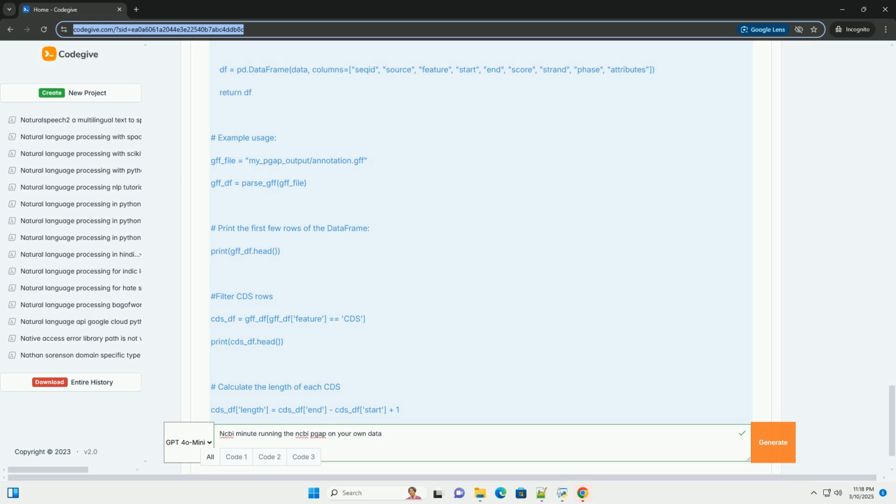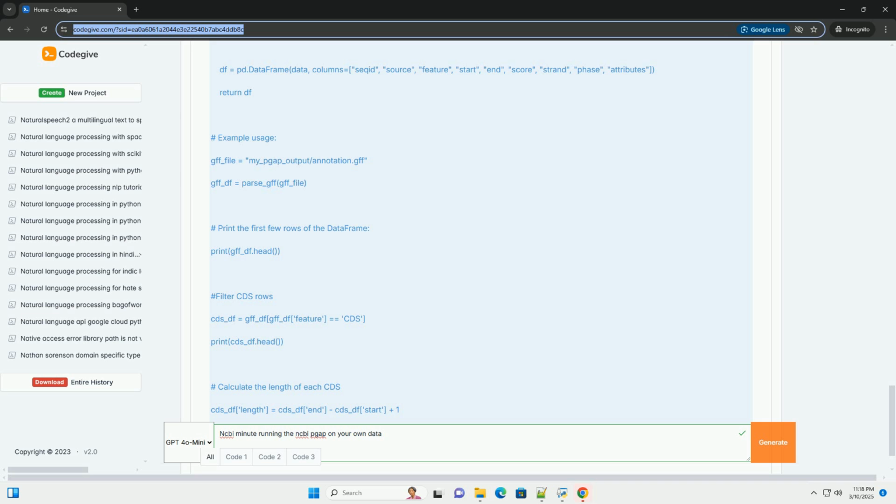Manual curation. While PGAP is a powerful tool, it's not perfect. Manual curation of the annotation is often necessary to correct errors and improve the accuracy of the results. You can use tools like Artemis to manually edit the GFF file. Genome submission. If you plan to submit your genome to GenBank, you'll need to prepare the data in the correct format and provide the necessary metadata. PGAP can help with this process, but you'll need to review the data carefully and make any necessary corrections.